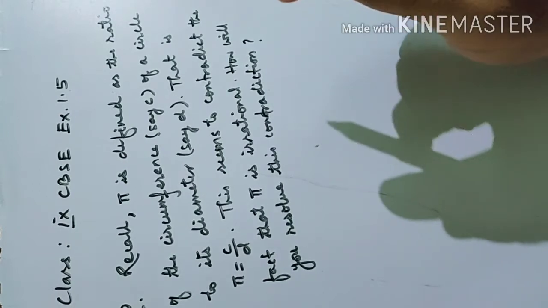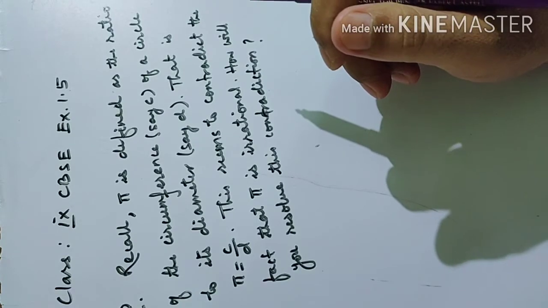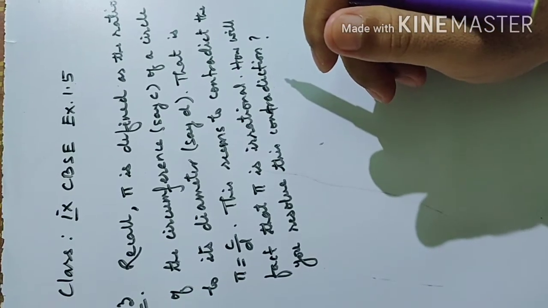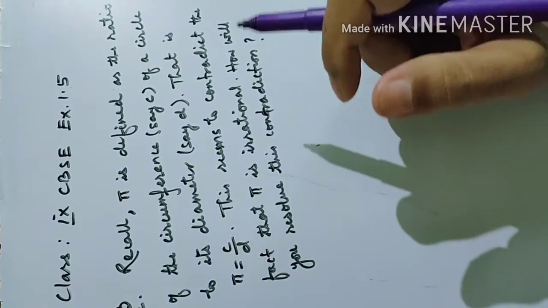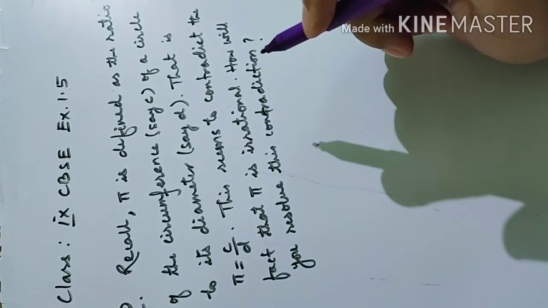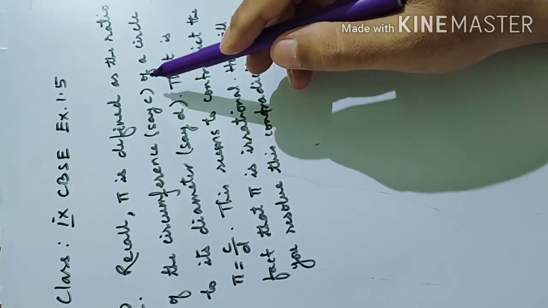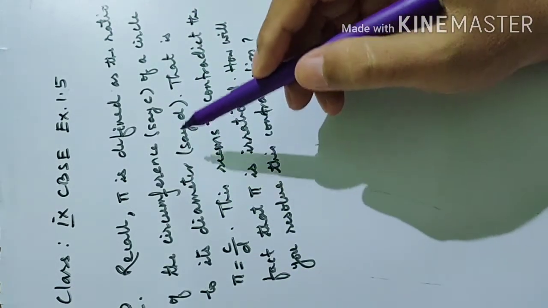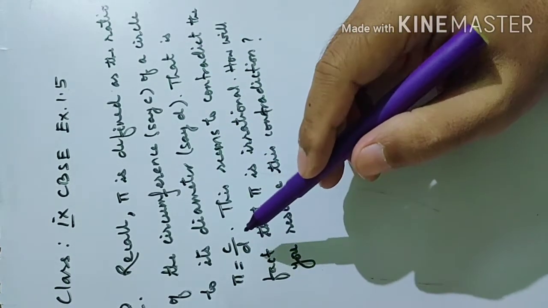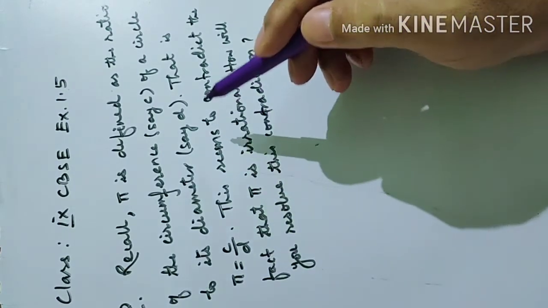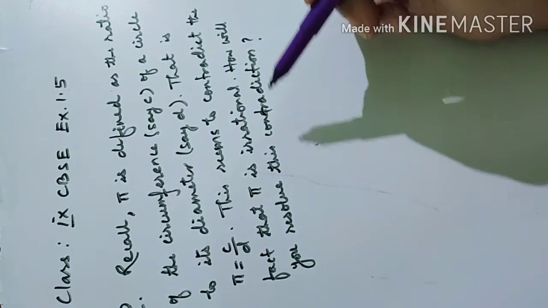Hello everyone. Today in this video we are going to discuss class 9 CBSE exercise 1.5, question number 3. The question is asking: recall, pi is defined as the ratio of the circumference, say C, of a circle to its diameter, say D, that is, pi is equal to circumference by diameter. This seems to contradict the fact that pi is irrational. How will you resolve this?